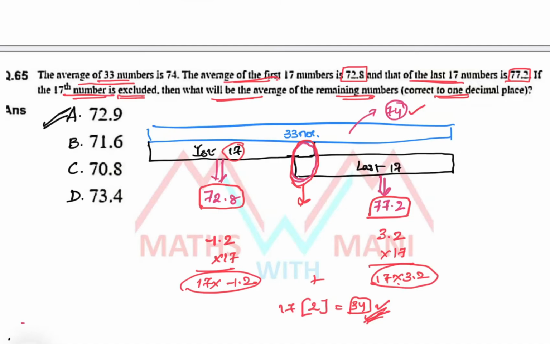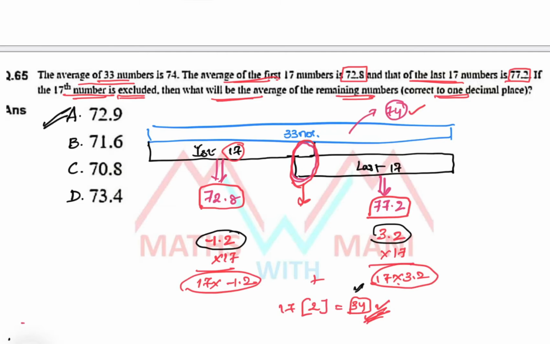So basically, here you have the averages for the first 17 and last 17, and you have the total average. Comparing with the total average, one was lesser and one was more. If you add both values, you get the value for the 17th number.